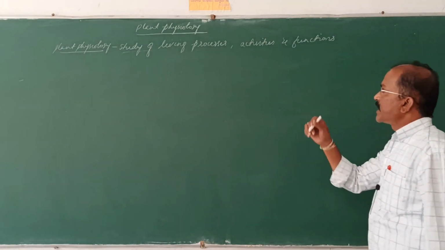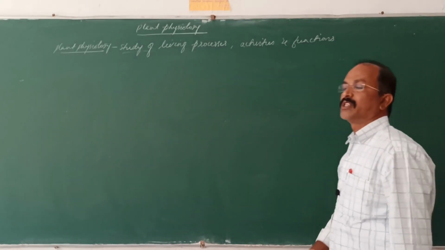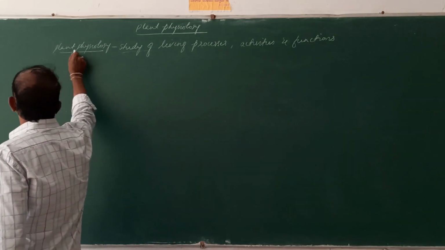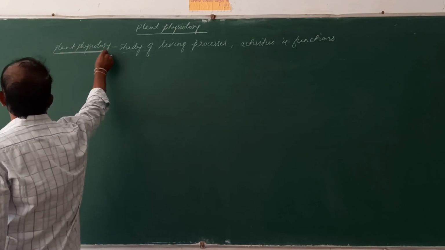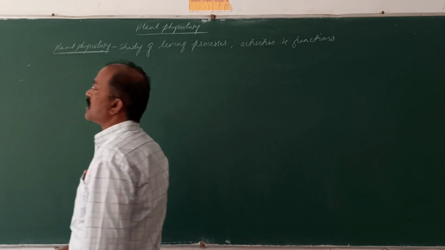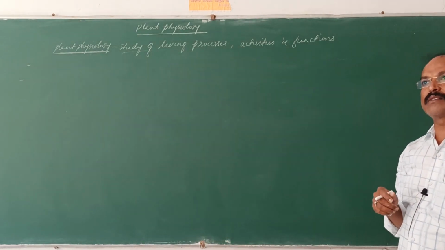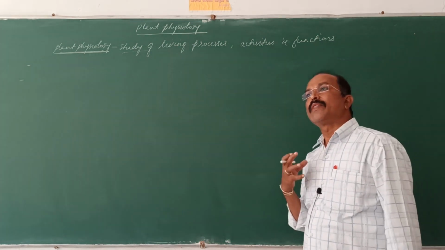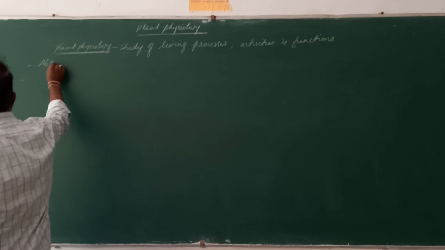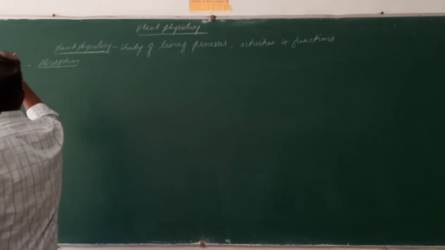The study of living processes, the activities and functions that occur in the body of the organism, is physiology, and we are going to deal with plant physiology. It encompasses processes like absorption. Absorption means what? Absorption of water. This is one important thing.